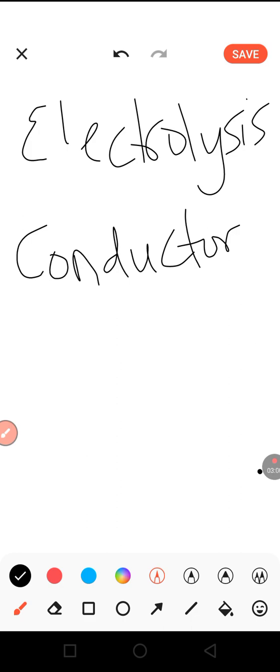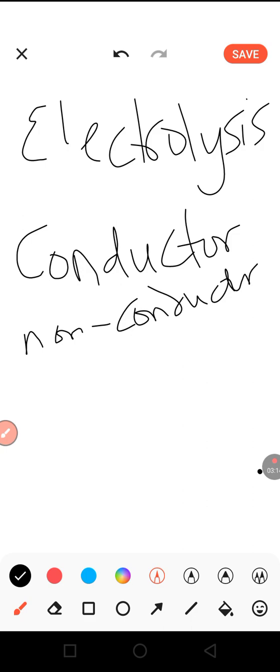On the other hand, a non-conductor is a substance that does not allow electric current to pass through. Any substance that does not allow an electric current to pass through it is referred to as a non-conductor. We could refer to a stick as being a non-conductor. We could refer to a stone as being a non-conductor. We can refer to any substance that cannot allow current to pass through as a non-conductor.